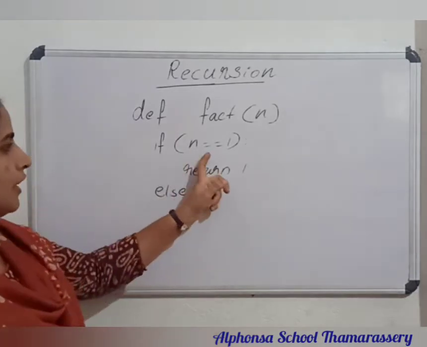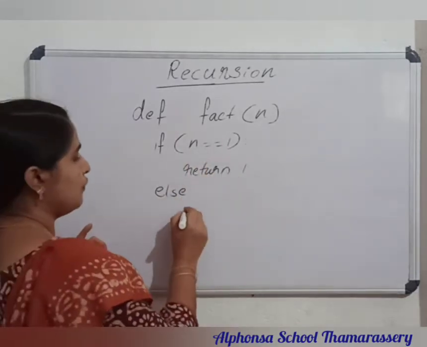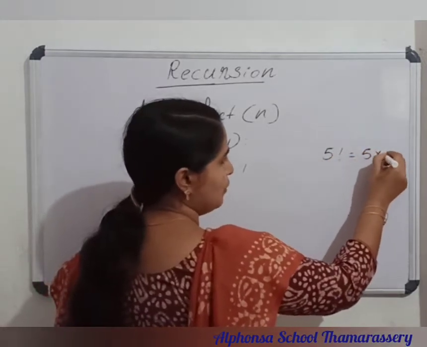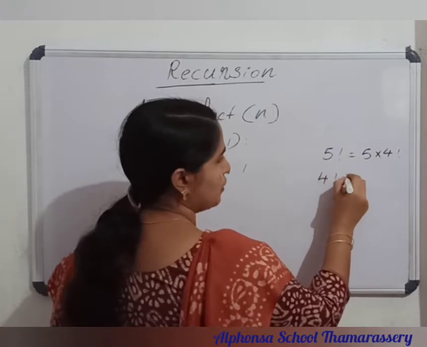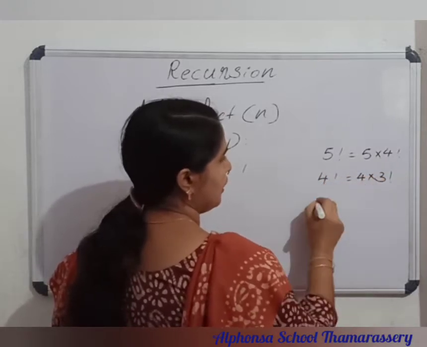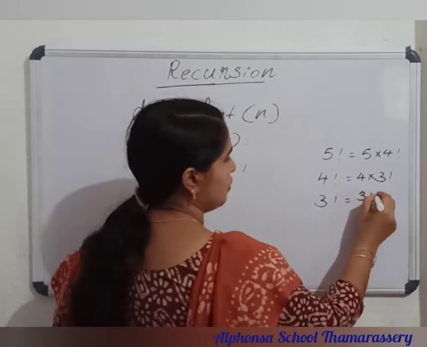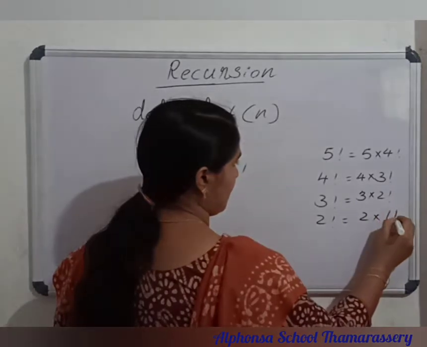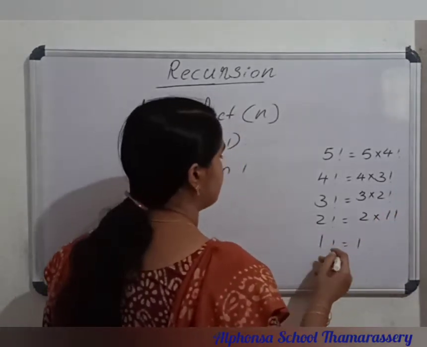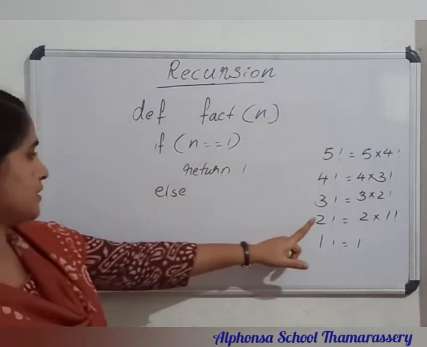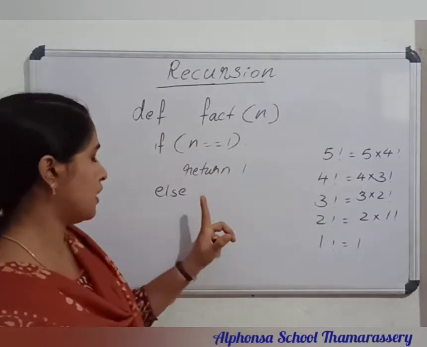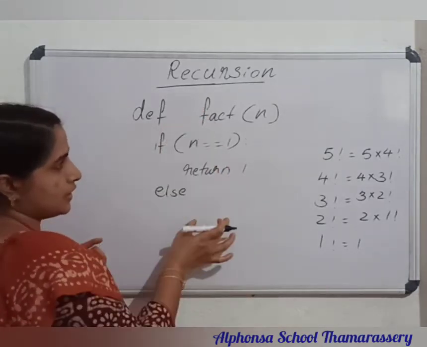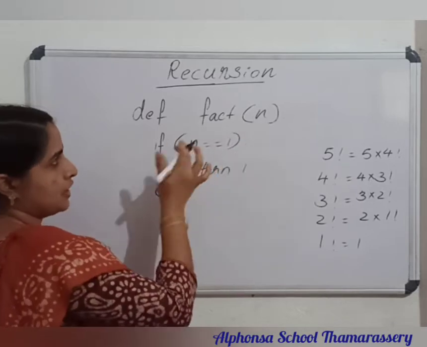If the value of n is not 1, then think of the factorial problem once again. 5 factorial is 5 into 4 factorial, 4 factorial is 4 into 3 factorial, 3 factorial is 3 into 2 factorial, 2 factorial is... the base case we have given, and the previous case you can think of as 2 factorial. For the 2 factorial case we need to return something, but this is a recursive function, so we have to call the same function again in this program.